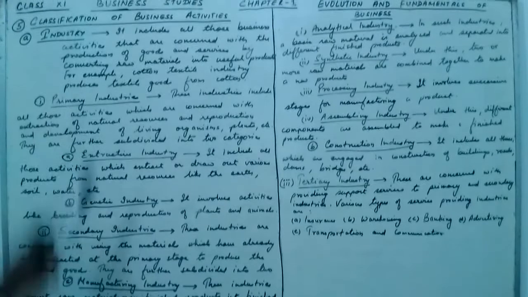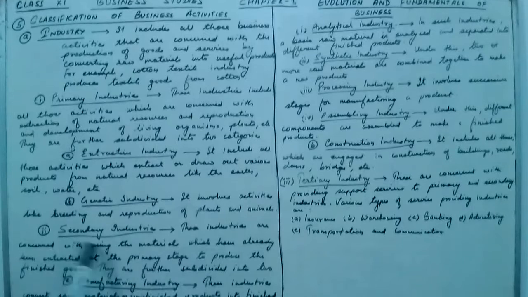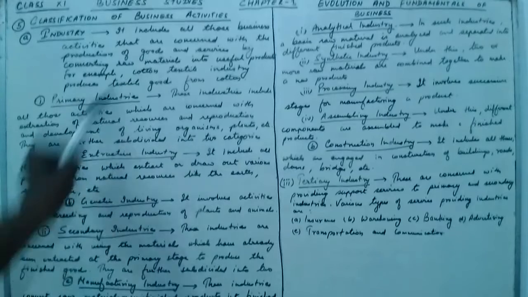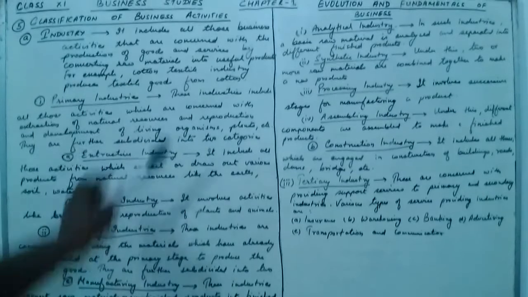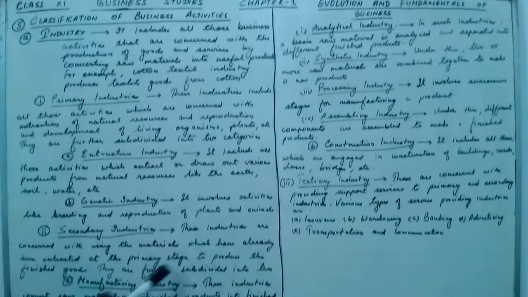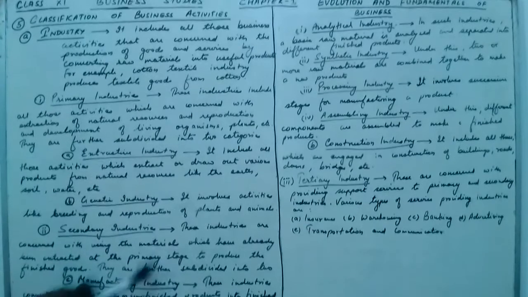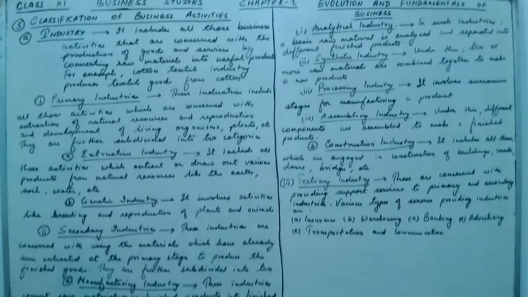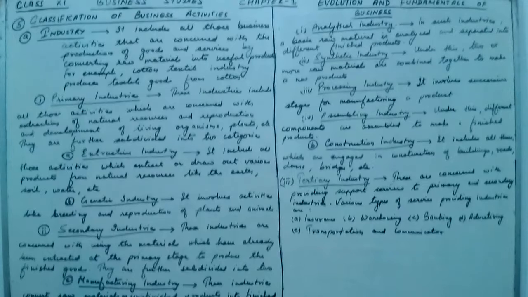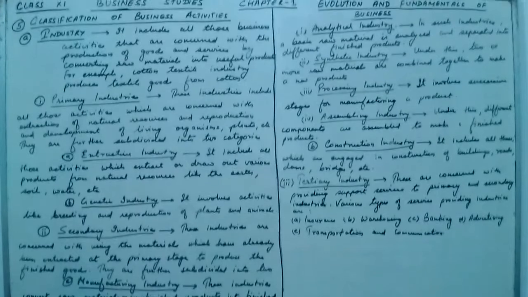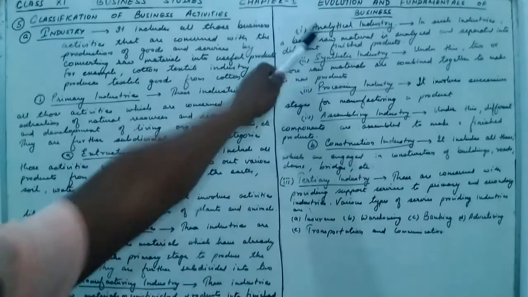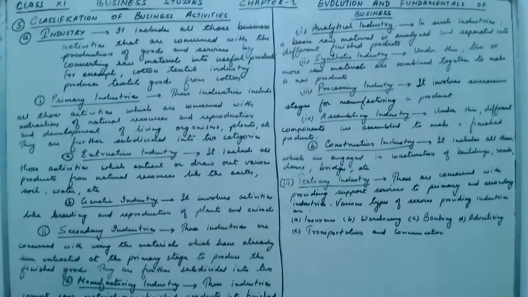So primary is over. Now come to the secondary. These industries are concerned with using the materials which have already been extracted at the primary stage. The raw materials extracted in the primary stage are then produced into finished goods. Means the goods of the primary industries are used by the secondary industry to produce the finished goods. Secondary industry is again of two types: manufacturing industries and construction industry.